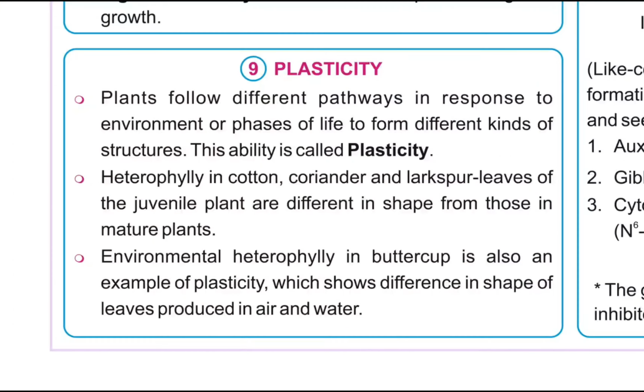Plasticity. Plants follow different pathways in response to environment or phases of life to form different kinds of structures. This ability is called plasticity. Heterophylly in cotton, coriander, and larkspur: leaves of juvenile plant are different in shape from those in mature plants. Environmental heterophylly in buttercup is also an example of plasticity, which shows difference in shape of leaves produced in air and water.